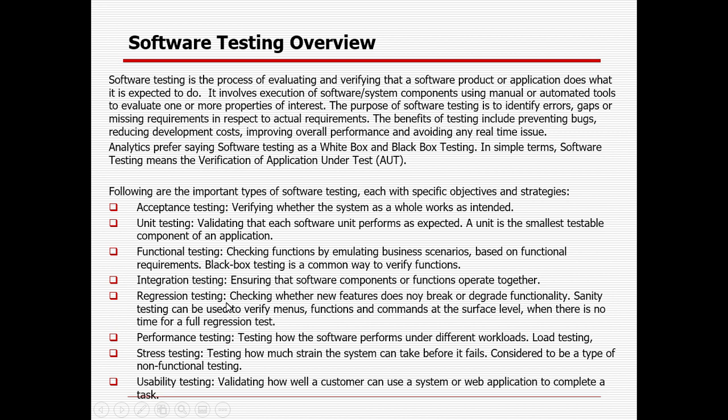Whereas regression testing is, suppose you already certified a testing and it is working properly, but some minor revision came or one or two requirements also changed. So we also need to certify that apart from the new changes, my existing code did not break. So we will be performing the regression testing, checking whether the new feature does not break or decay functionality. Sanity testing can be used to verify menus, functions or commands at a surface level when there is no time for a full level testing.